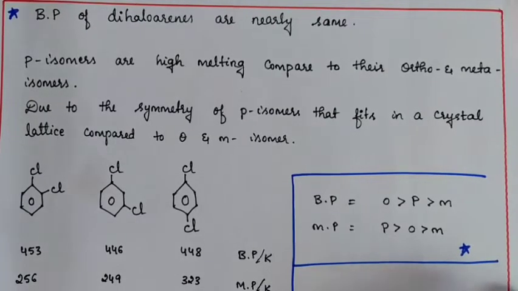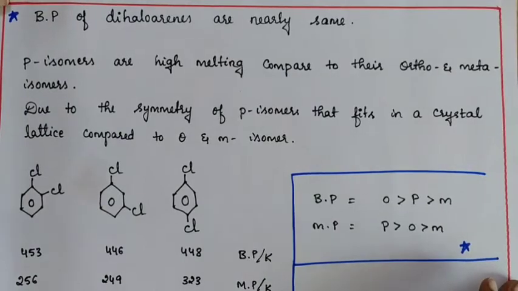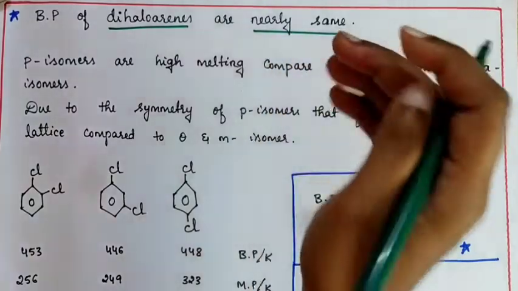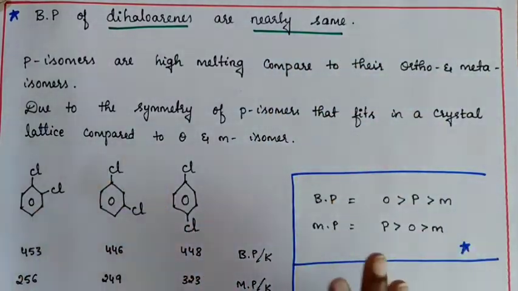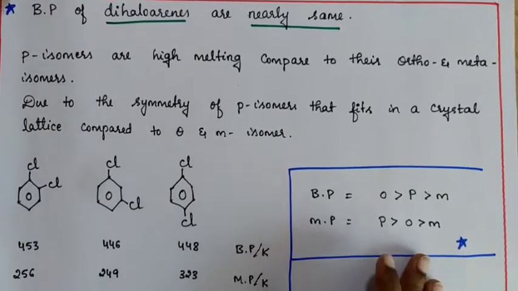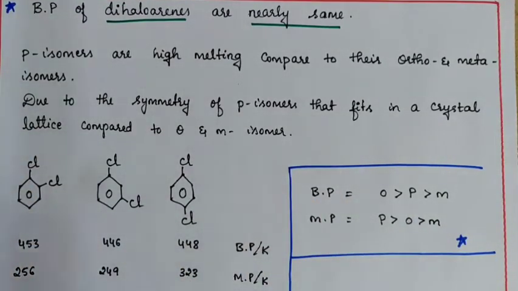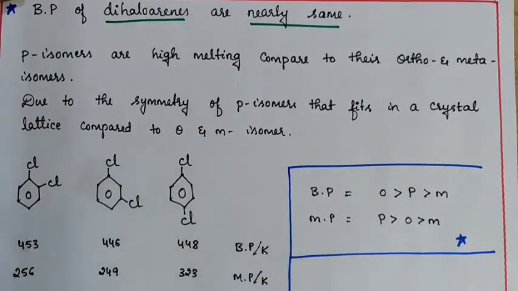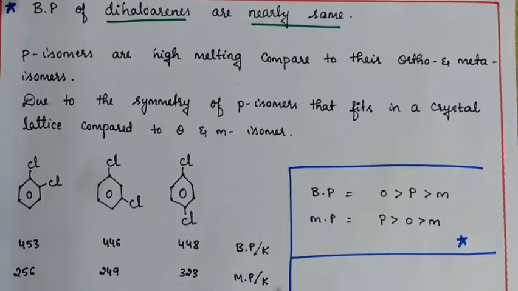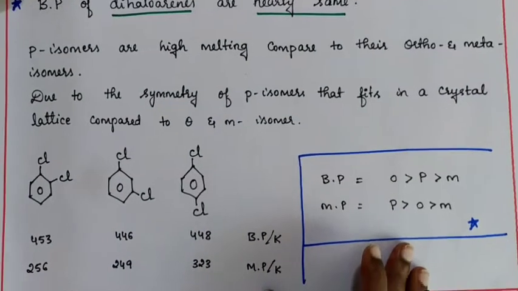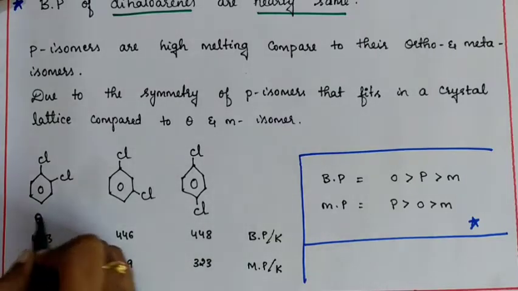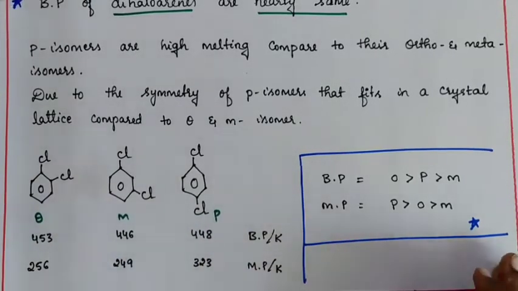Now let's see how the boiling point of haloarenes will vary. Usually the dihaloarenes are going to have very similar boiling point values, but even though they are very similar, a slight difference will be there. That slight difference can be differentiated by the positions of the substituents present in the haloarene, whether it is ortho, meta or para. In our previous classes we have discussed what ortho, meta and para positions mean. This is ortho, this is meta and this is para compound.